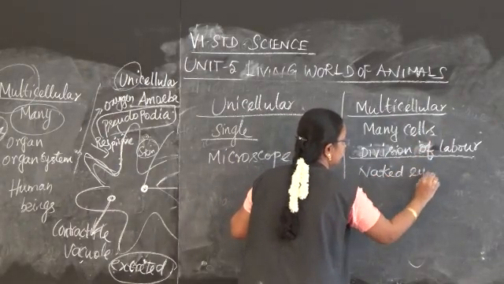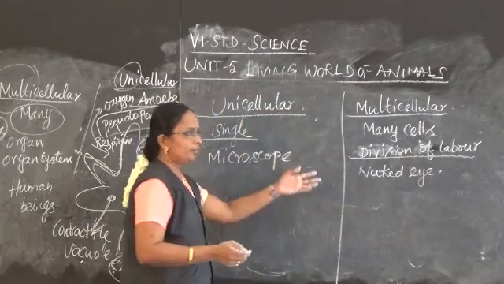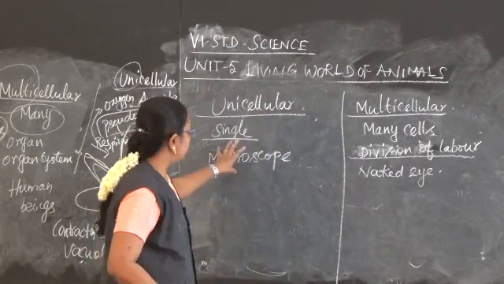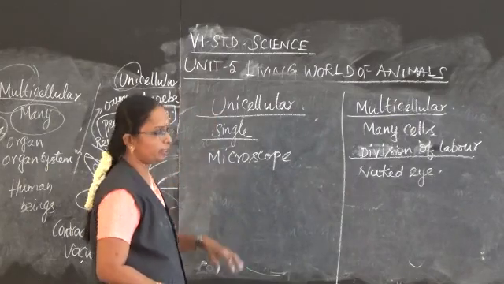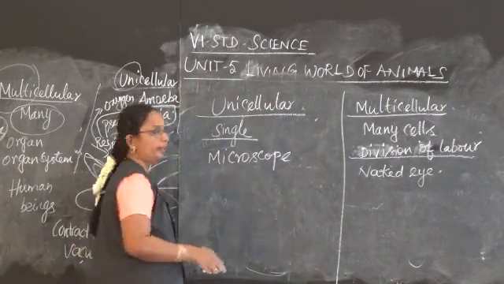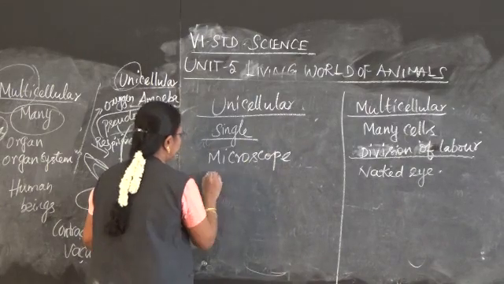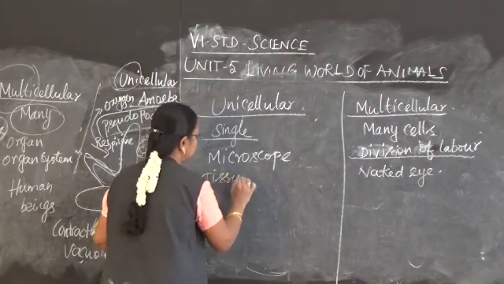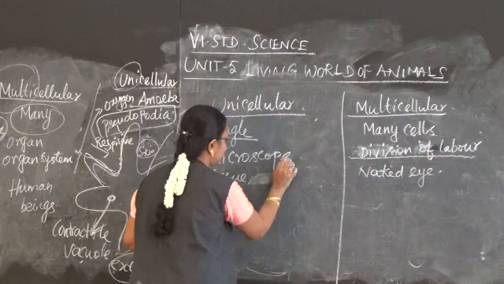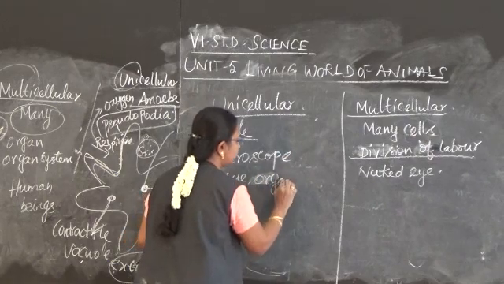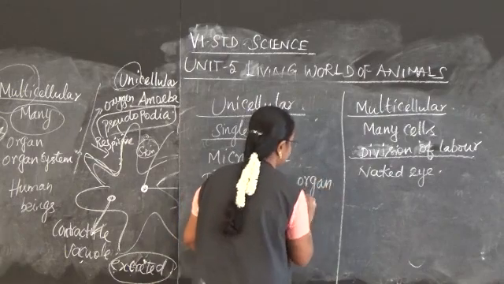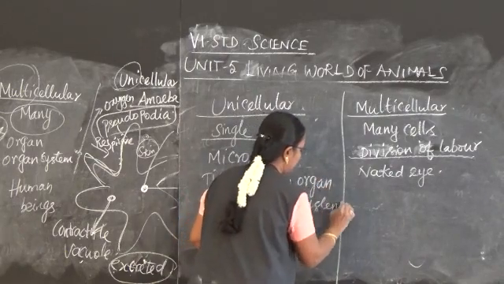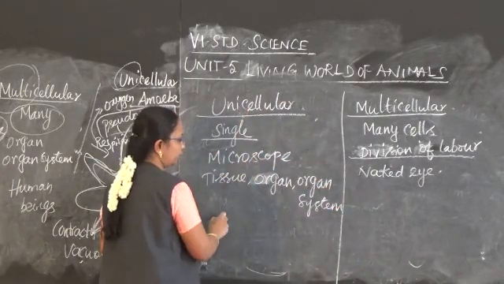With our eyes we can see multicellular organisms, but only with a microscope are we able to see unicellular organisms. Tissue, cell, organ system, everything is absent in unicellular organisms.